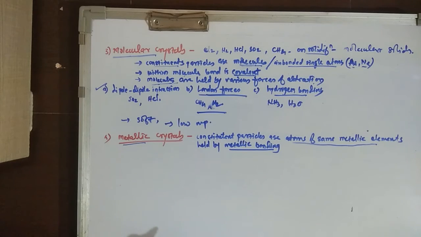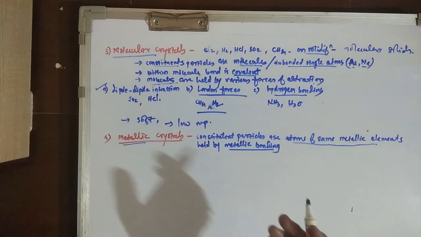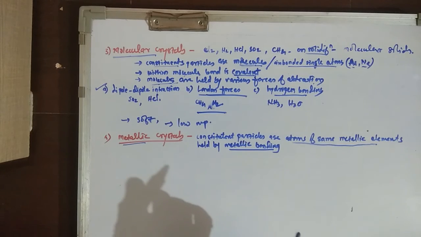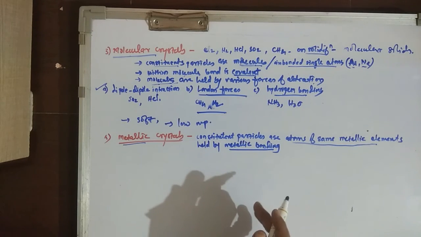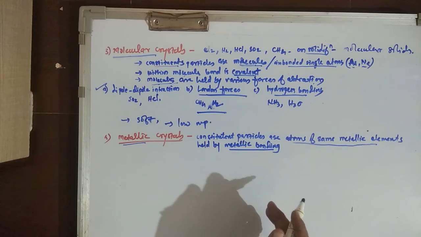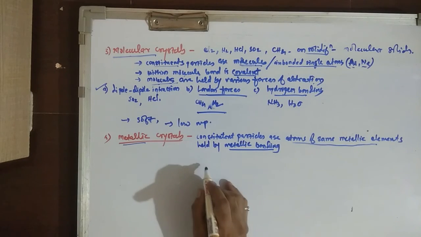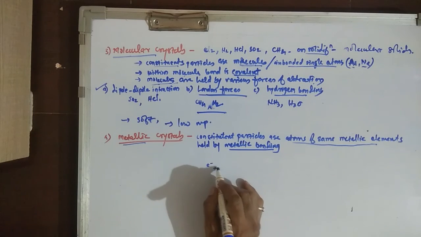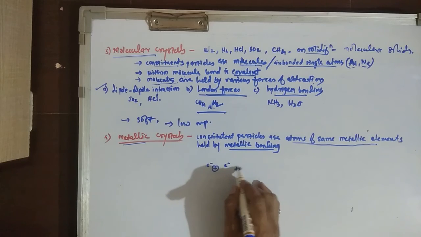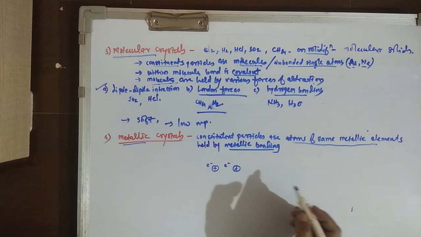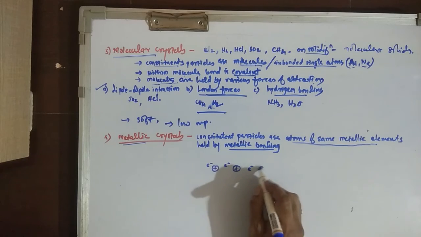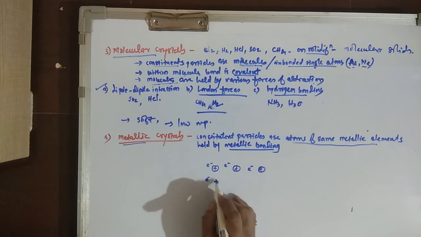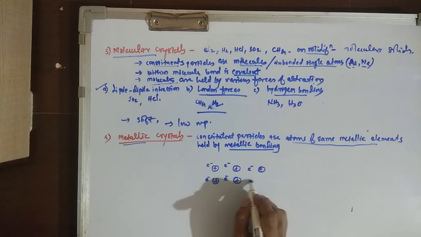In metals, the valence electrons move freely in the entire crystal, leaving behind the positively charged ions.